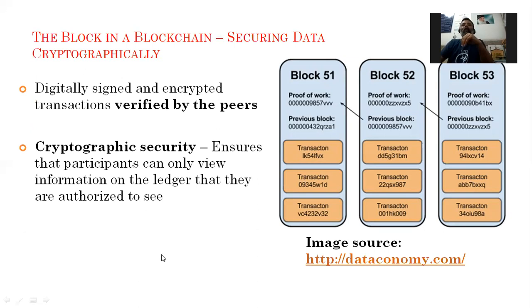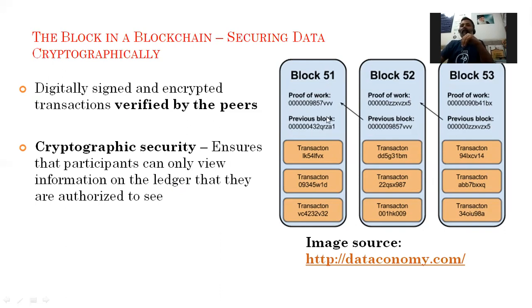So the block in a blockchain, how does it look? Securing data by cryptographic concepts is a very typical example. So a digitally signed and encrypted transaction can be verified cryptographically. Cryptographic security is provided here, which ensures that participants can only view information on the ledger that they are authorized to use. So no unauthorized user can access it. Here, this proof of work is basically a consensus mechanism. I will discuss it in the next lectures.